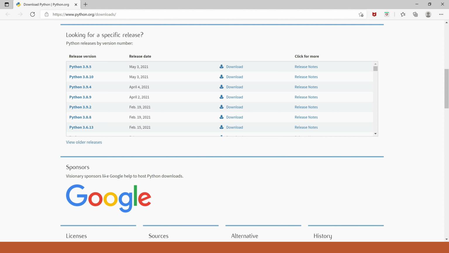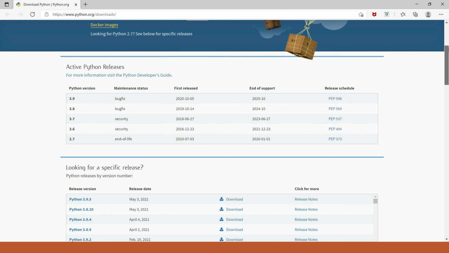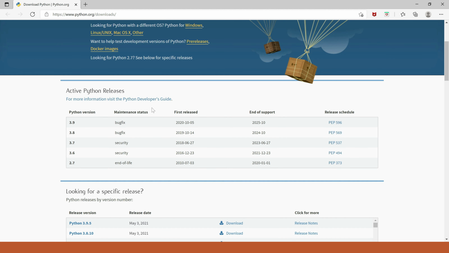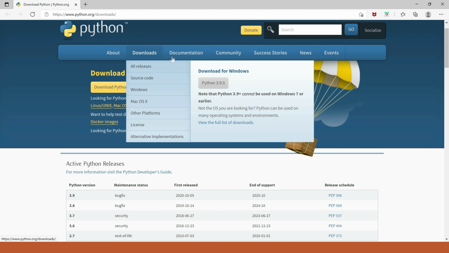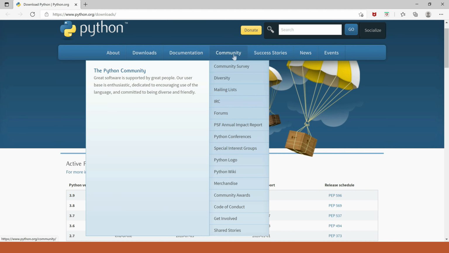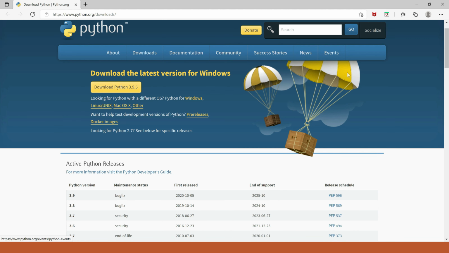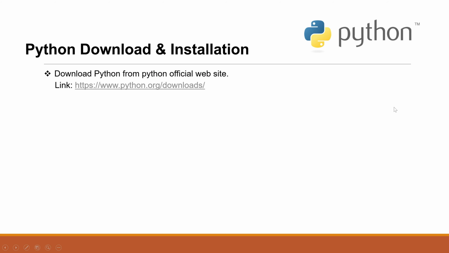And Google is a visionary partner for Python. And here we will have information on which version contains what. The 3.9 version has bug fixes and the release date is 2020 October 5th. And here you will have a lot of documents. Please go through the site. You will get to know more information. Let's go back to the slide.